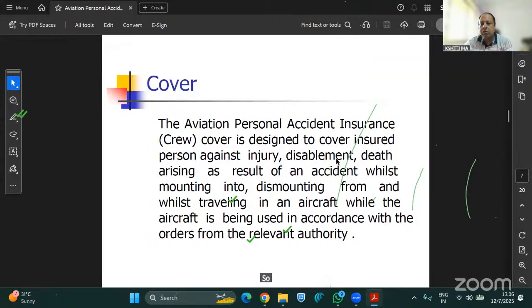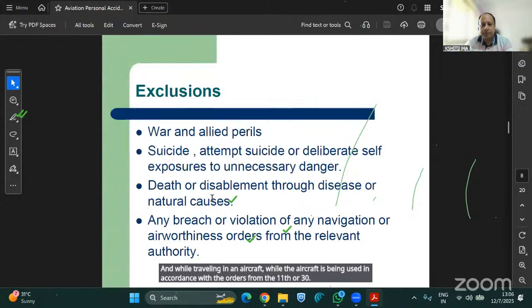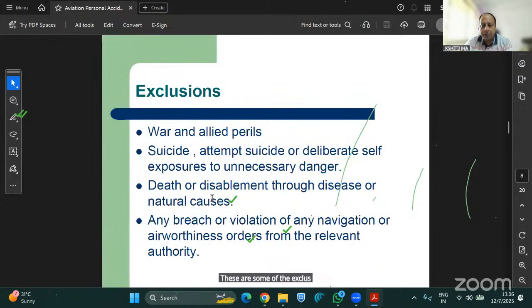They are designed to cover bodily injury, disablement, or death occurring as an accident while mounting into, dismounting from, and traveling in an aircraft while the aircraft is being used in accordance with the orders from the authority. These are some of the exclusions: war, allied perils, suicide, attempted suicide, deliberate self-exposure to unnecessary danger, death or disablement through disease or natural causes.